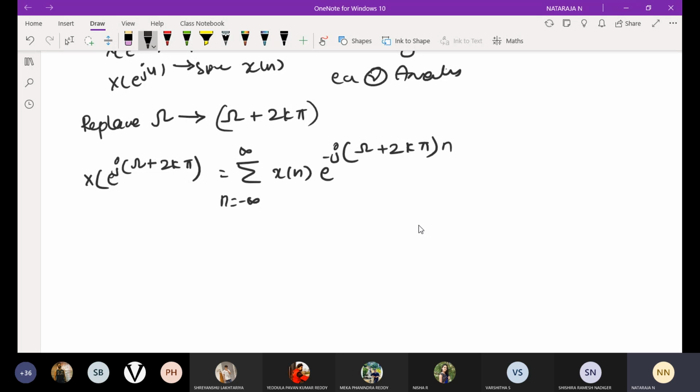If I split this, I get summation n equal to minus infinity to infinity x of n e power minus j omega n into e power minus j 2k pi n.